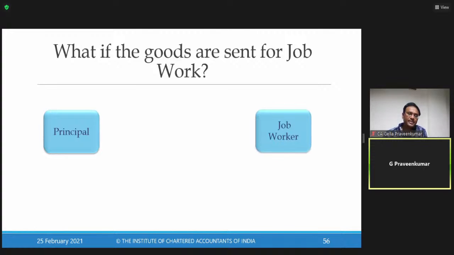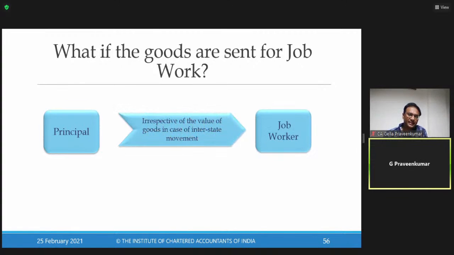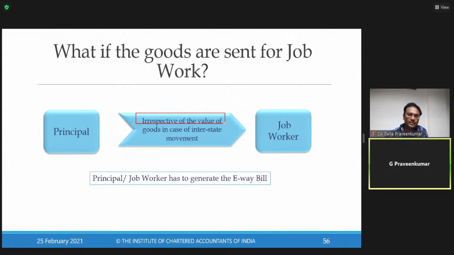If the goods are sent for job work, principal is in one state, job worker is in another state. Irrespective of the value, in case of an interstate movement, principal has to generate an e-way bill or job worker generates an e-way bill. Please note, where goods are sent for job work. Now, government wants to keep a track on material movement. So, whenever there is a material movement, irrespective of the value of the goods, in case of interstate movement, government says it is compulsory to have an e-way bill. Now, this is one exception to value that we have discussed in a while.